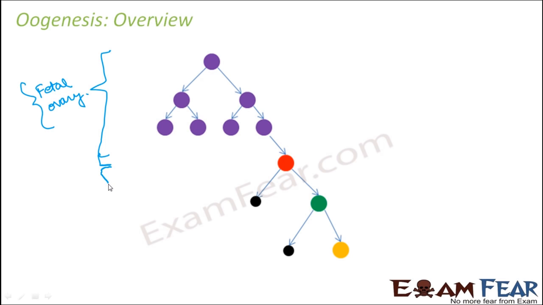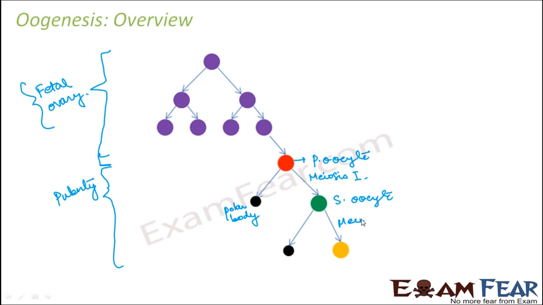Now once it reaches puberty, what happens? This process starts post puberty. This one is the primary oocyte, and the primary oocyte undergoes meiosis 1. When it undergoes meiosis 1, it forms a large secondary oocyte and a tiny polar body. Then again this secondary oocyte undergoes meiosis 2 and it forms the ovum, the larger haploid cell, and another one is a tiny polar body. So this is how the ovum is formed.